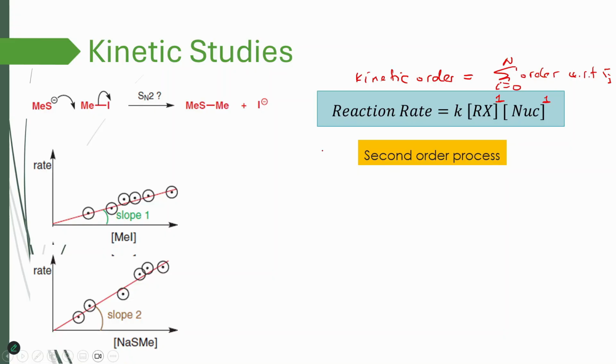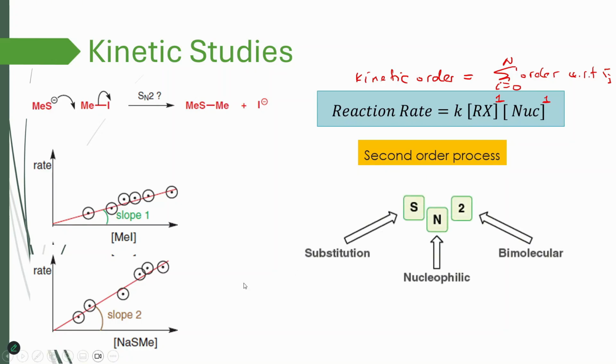So the kinetic order of this reaction is 2, so we call it a second order reaction, and that gives the name for SN2. The 2 here is bimolecular. That means the rate of the reaction depends on the concentration of both alkyl halide and nucleophile. That's why we put 2, and N here means nucleophilic substitution, and S is obviously substitution, because we can also have electrophilic aromatic substitution, for example. In that case, it's E. N specifically suggests that this is nucleophilic substitution. So this is the kinetic evidence.